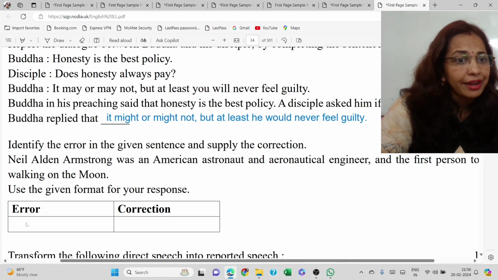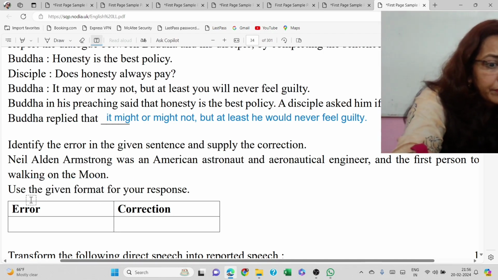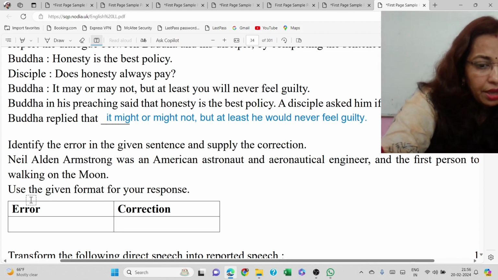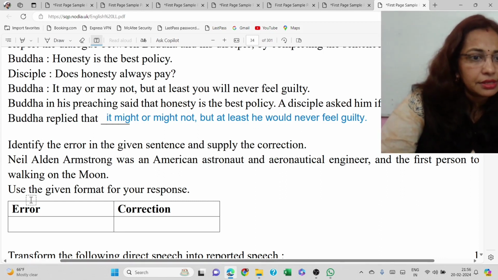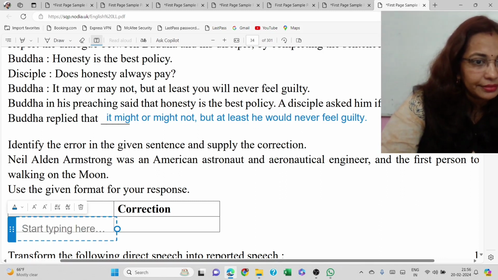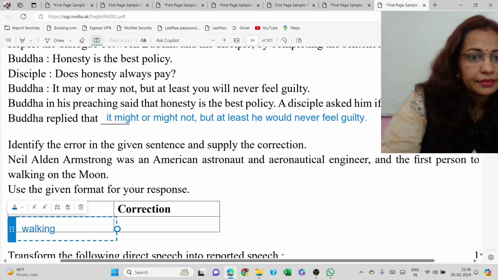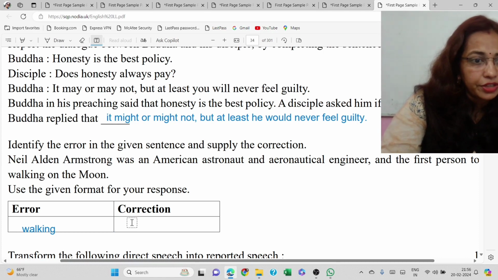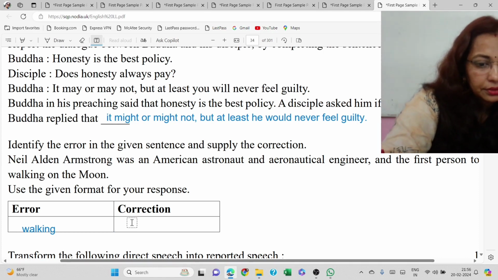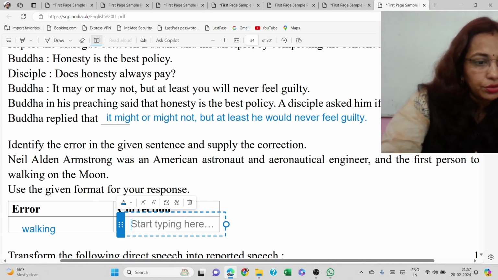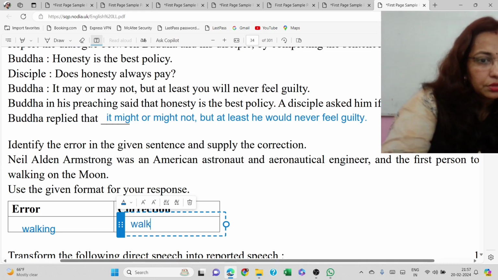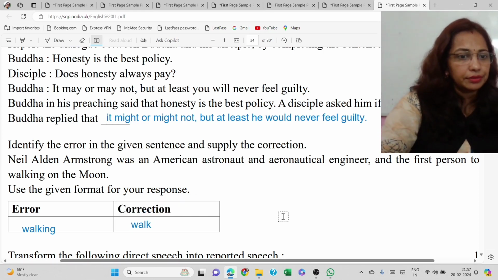So what will be the error here? The error here will be walking, and the correct form of it will be walk, because after to we have to write walk.